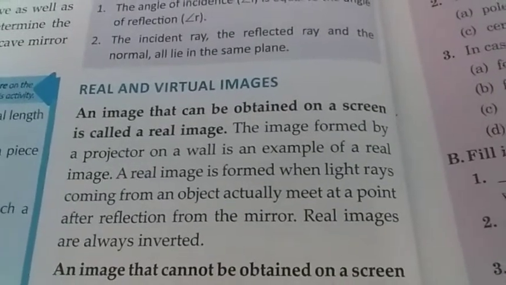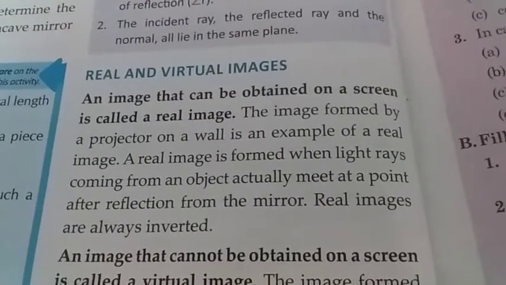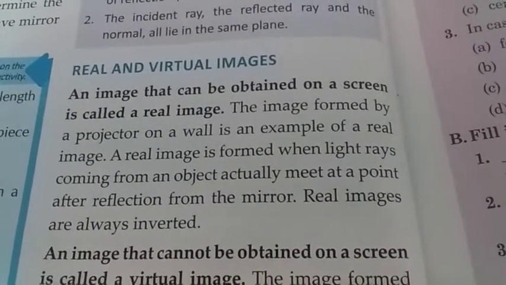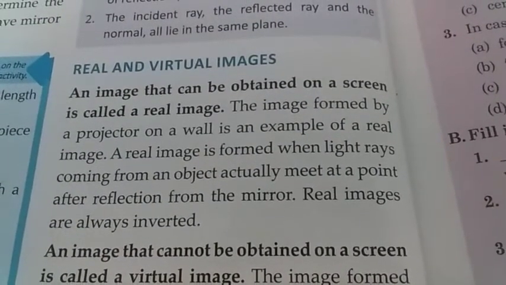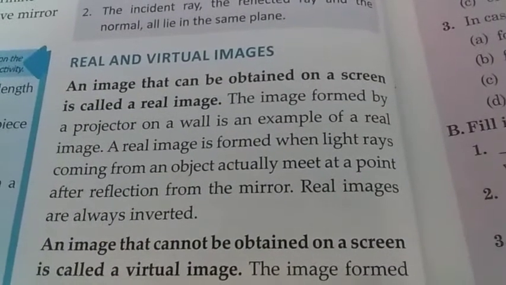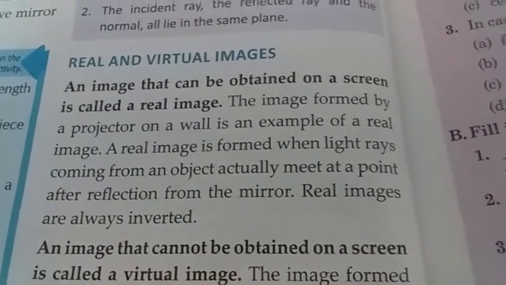So, what is a real image? The real image is the image that can be obtained on a screen. So, it needs a screen. The image formed by a projector on a wall, the wall will play the role of the screen. So, such type of image is a real image.